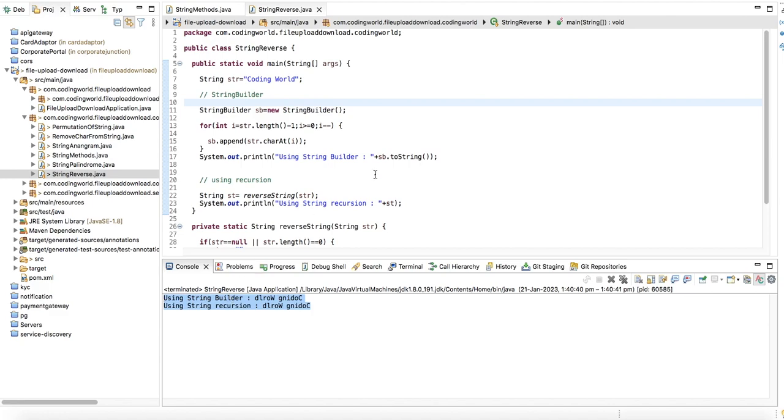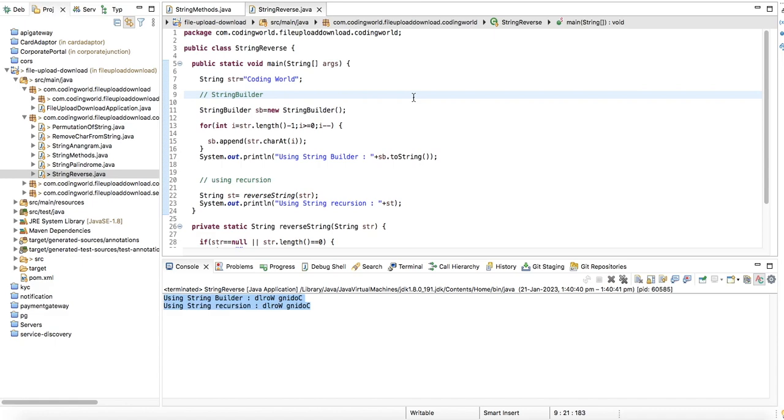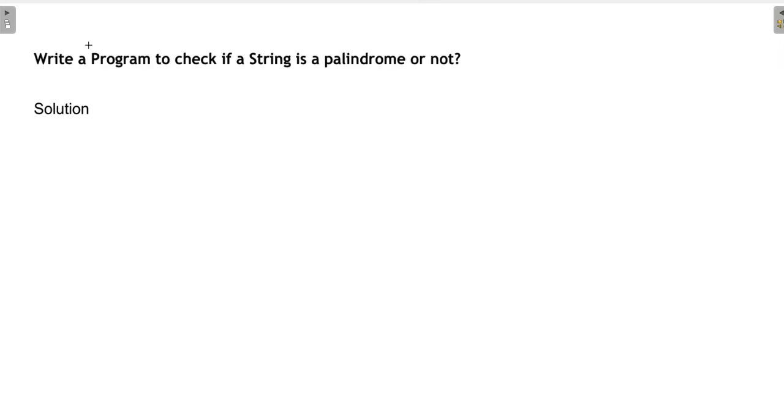So in two ways we are reversing the string. I will put this project into my Git repository, and will give the link in the description.